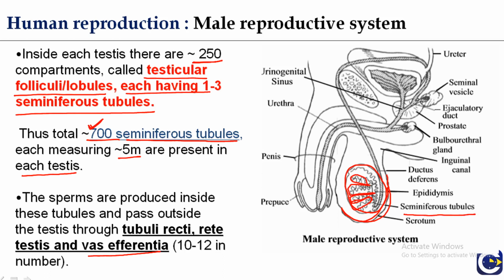And other important organs of the male reproductive system are the epididymis, the copulatory organ penis, and the urethra for the secretion of urine and seminal fluid. There are some ducts: seminal vesicle, a pair, ejaculatory duct, prostate duct, and bulbourethral gland is present there. So these are the organs of the male reproductive system.